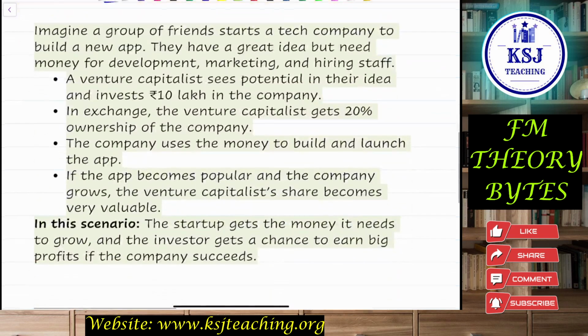So this is a small example. You can just pause the video. You can go through this example that there is a group of friends who want to start a tech company to build a new app. They are lacking the funds, so they get the funds from a venture capitalist, right?